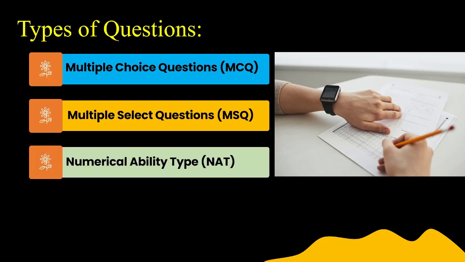And the third type of question is the numerical answer type. These are fill in the blank type of questions, so you need to use a virtual keypad and enter the values. Try to remember, there is one important parameter you need to understand. You need to see in the question whether it is asking for the magnitude of a particular entity, or it is asking for the actual value.